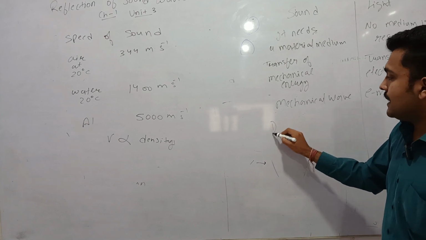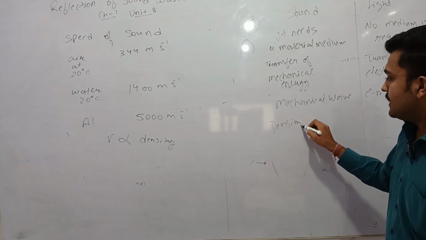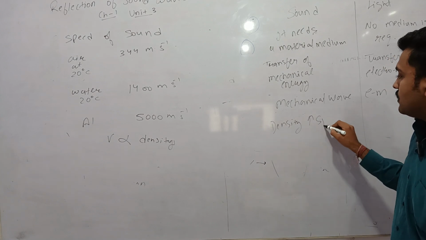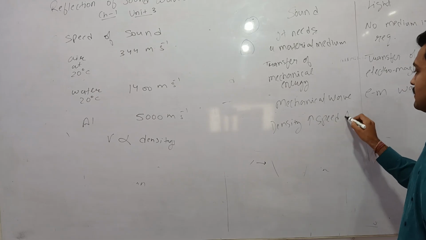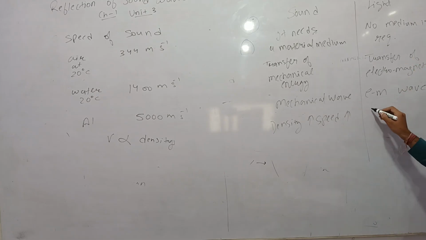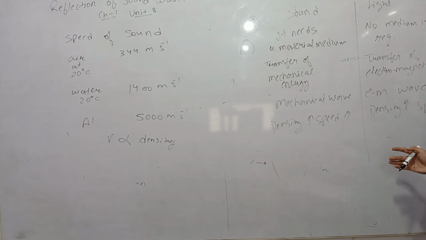Here, as density increases, speed also increases. But in the case of light, as the density increases, speed decreases. The speed of light is maximum in the vacuum, and it goes on decreasing.